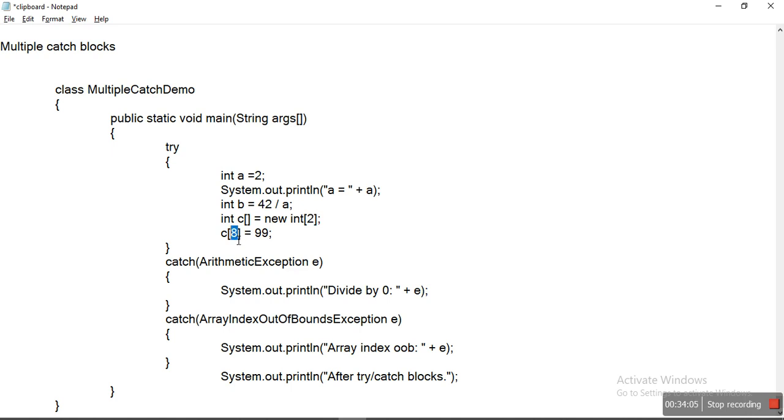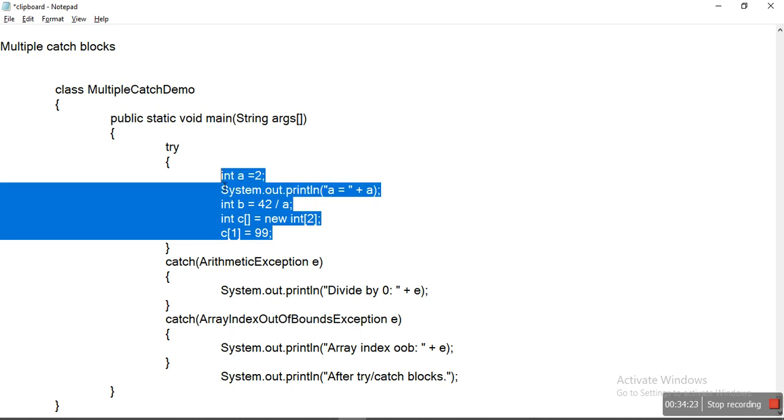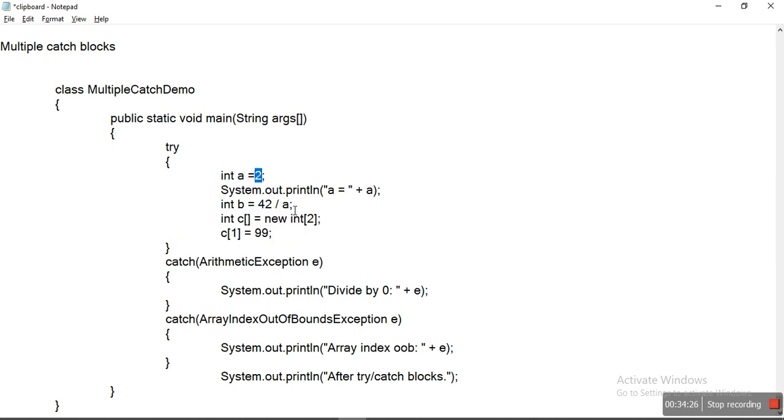If I assign the 99 value at the first index, this is a normal flow of execution, because a is also 2, there is no divided by 0. The size of c array is 2, and at the first index I am assigning 99. So normally this program executes, and after the try catch block the message is printed.